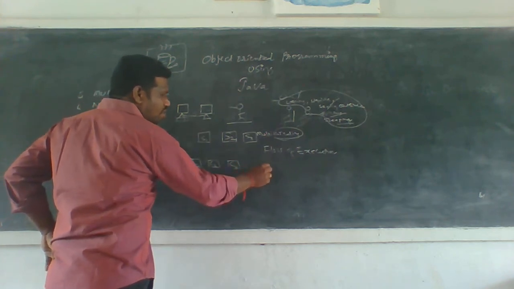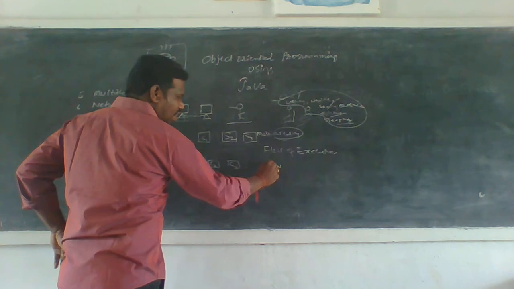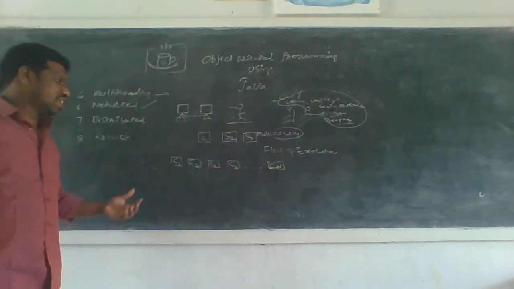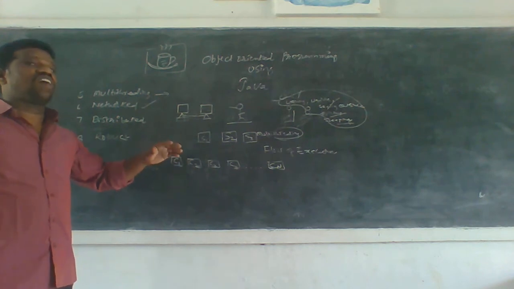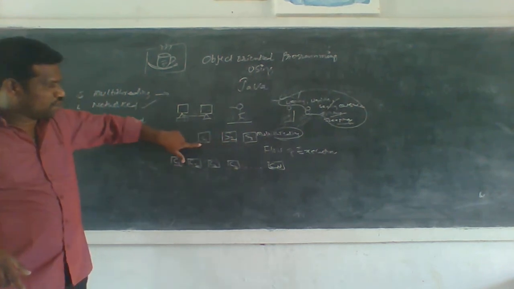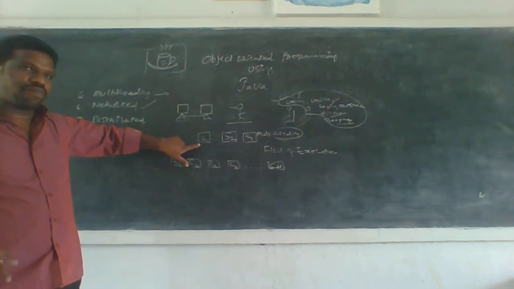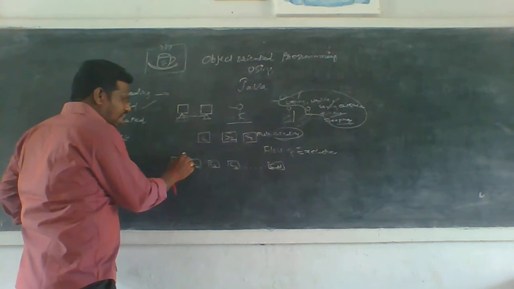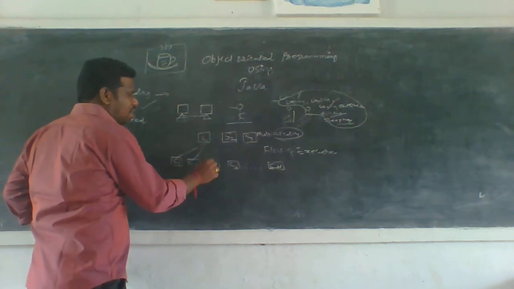And so on up to CM. Okay, let us assume that. So in this connection, if I have only one server, all these clients are connected to the one server. If I have more servers, all these clients are connected to all the servers.